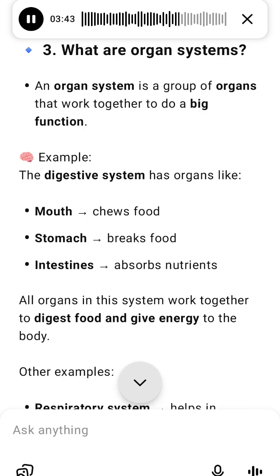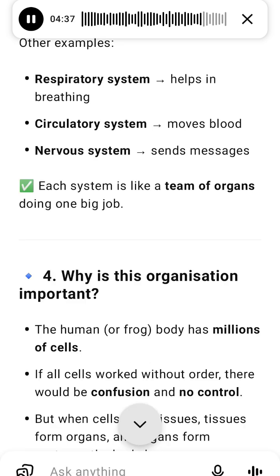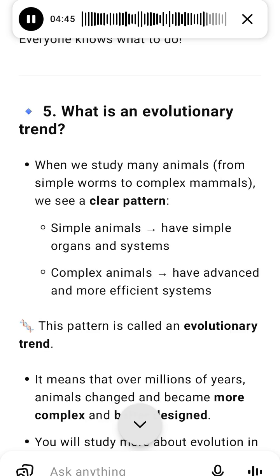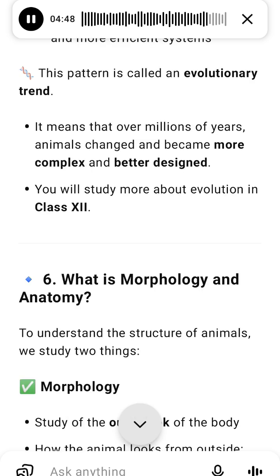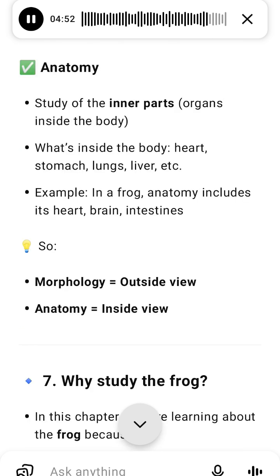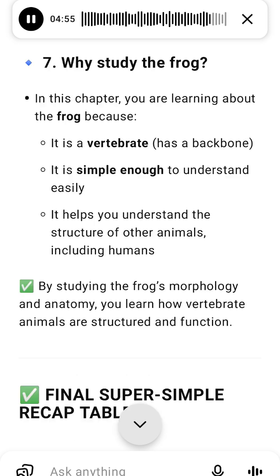Final, super simple recap table. Concept, meaning, example. Tissue: group of same type cells, like muscle tissue, blood tissue. Organ: parts made of tissues doing one job, like heart, lungs, liver. Organ system: group of organs doing a job, like digestive system, respiratory system. Morphology: study of outer body shape and look, like frog skin, legs, eyes. Anatomy: study of internal organs, like frog's heart, stomach, liver. Evolutionary trend: pattern of body becoming more complex, from simple worm to frog to human.